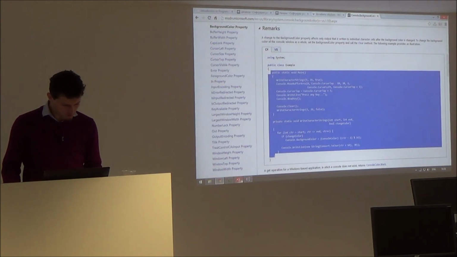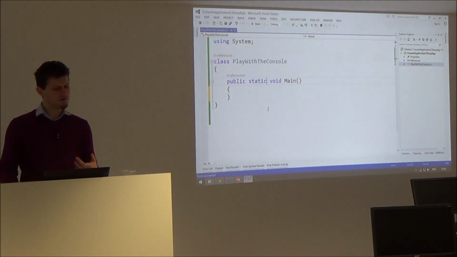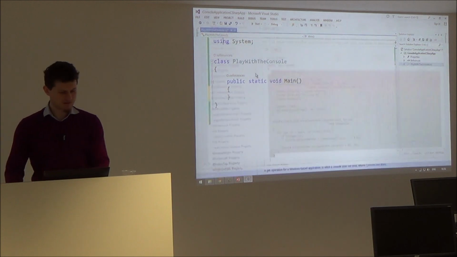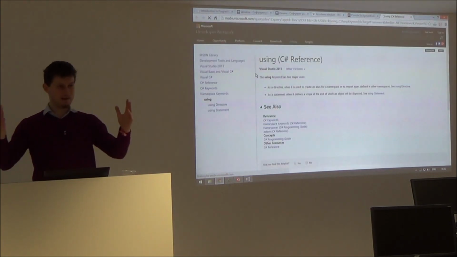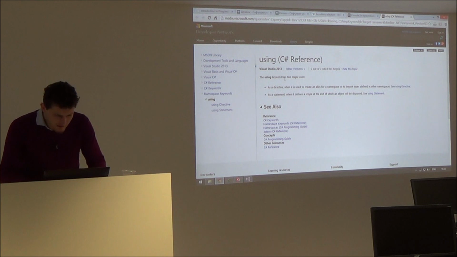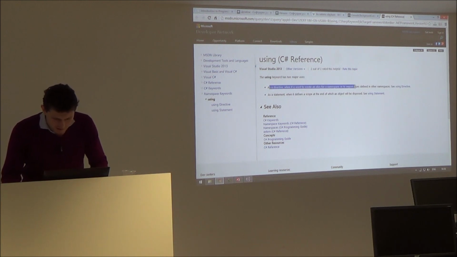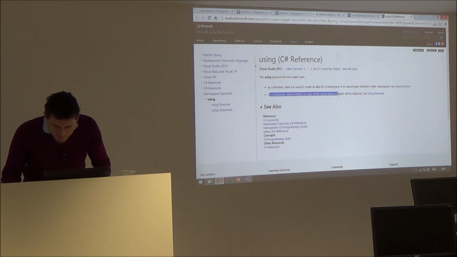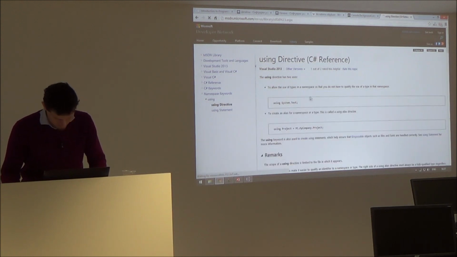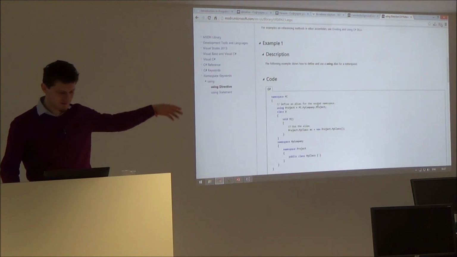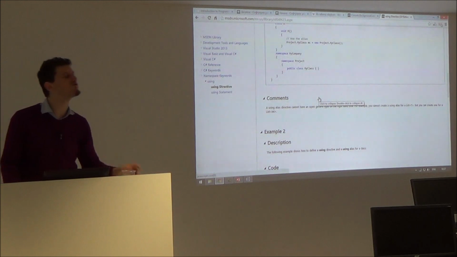I just want to show you that if you don't know what something is, you can press F1. Please help me, I don't know what using is. The using keyword has two purposes. Directive, see, using object, using directive. Using system, using project, etc. What is the English for drum?